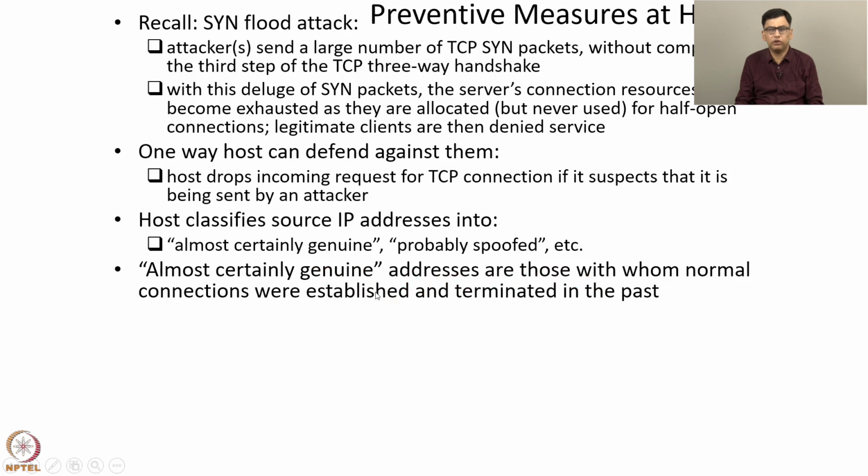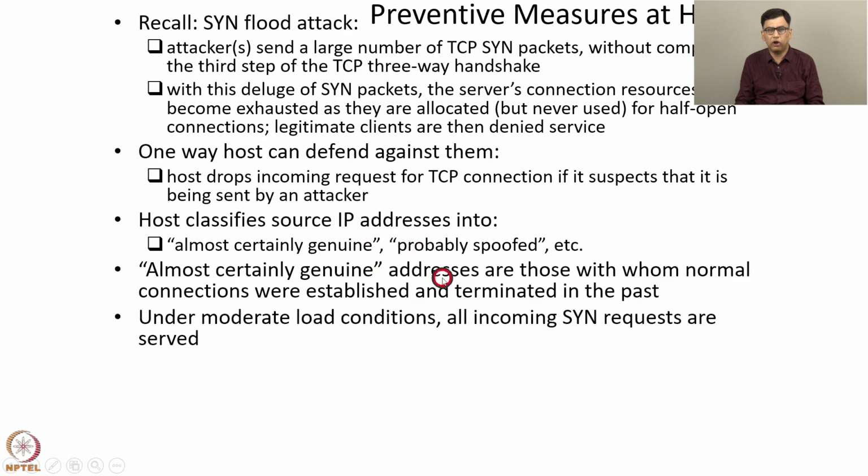So if a host had earlier received a TCP connection request from a particular IP address, and then a normal connection was established and terminated in the past, then if another connection request is received from the same IP address, it is likely a legitimate request for a TCP connection. So such IP addresses are in the category almost certainly genuine.